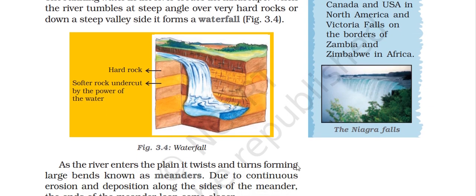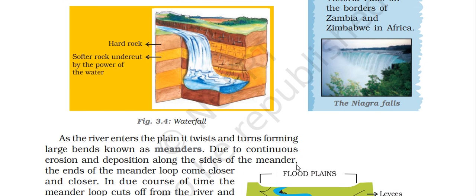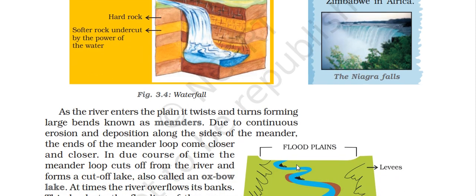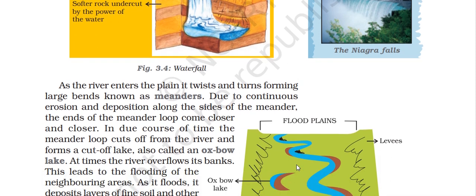As the river enters the plain, it twists and turns, forming large bends known as meanders. Due to the continuous erosion and deposition along the sides of the meander, the ends of the meander loop come closer and closer. In due course of time, the meander loop is cut off from the river and forms a cut-off lake called an oxbow lake.